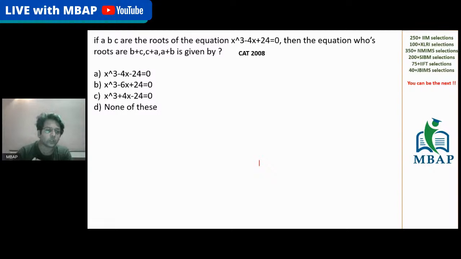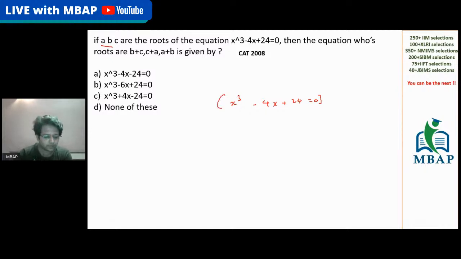And you can solve the question in 15 seconds also. Let me tell you, we can solve this question in 15 seconds too, provided we have understood the concept really well. The question says, A, B, C are the roots of the equation x cubed minus 4x plus 24 is equal to 0. This is the equation which we have got.